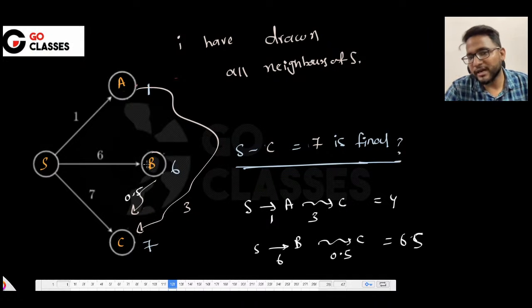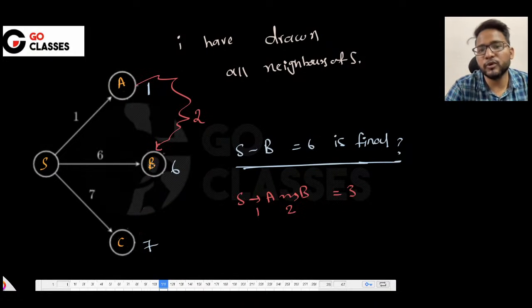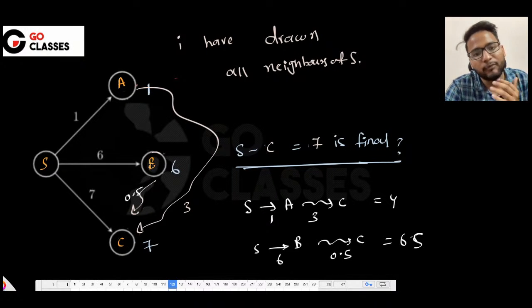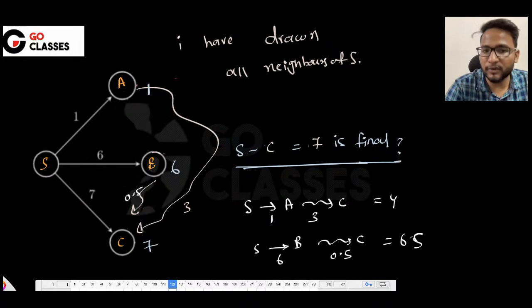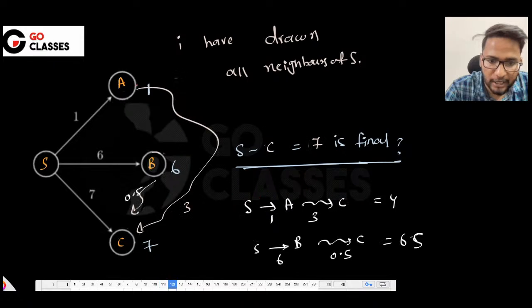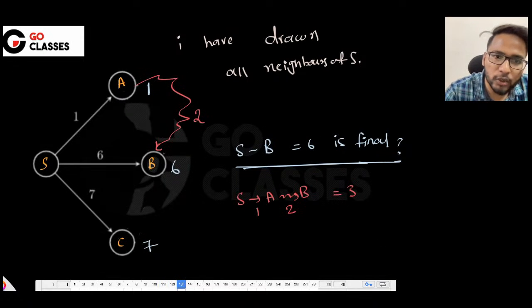I mean, you cannot guarantee to B because in future, what if you discover a new path? Similarly, you cannot guarantee to C. What if you discover a new path, right? Currently we have not explored A, B and C. We have just explored S. But in future, if we explore, then we can find some shorter path, right? But let me ask you: you cannot guarantee to B, you cannot guarantee to C, can you guarantee to A?